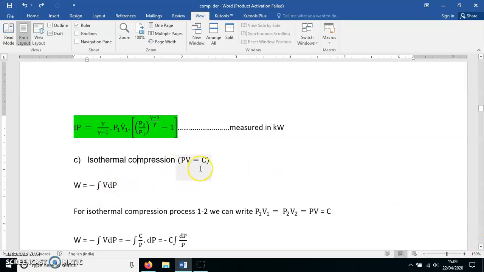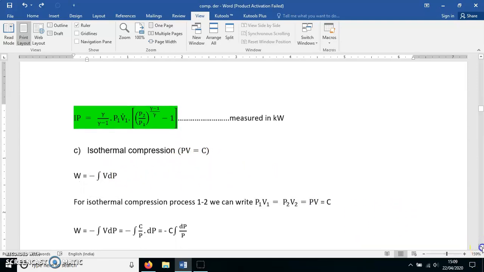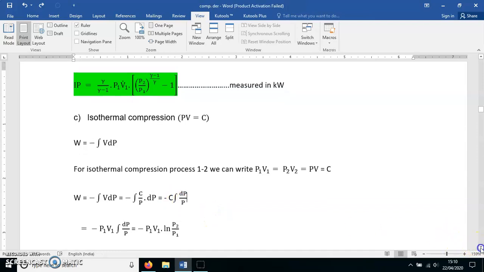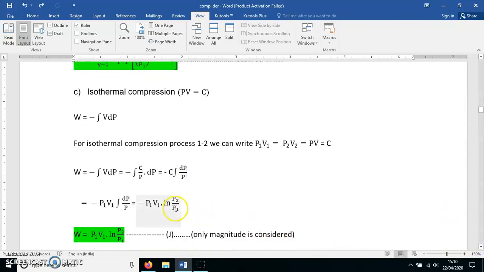So, what is the value of V? It is C by P. So, I am putting this V as C by P. See here, PV is equal to constant, so V is C by P, as P goes on the denominator. So, minus integration of C by P dP. As C is constant, it is taken out of the integration sign: minus C, integration of dP by P. And what is the integration of dP by P? It is the natural log of the pressure ratio, P2 by P1.